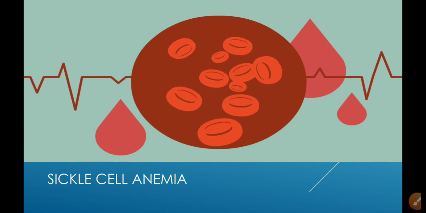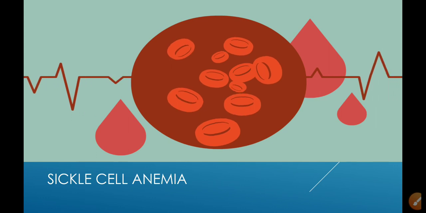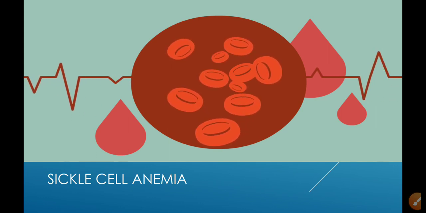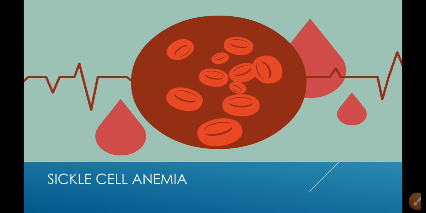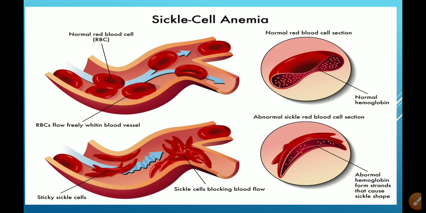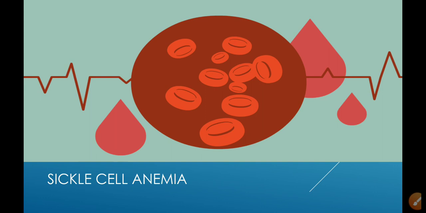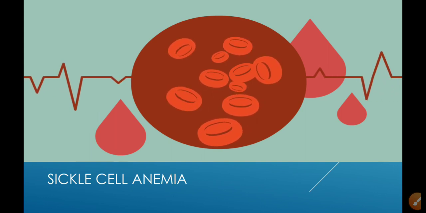Dear friends, it's sickle cell anemia. In sickle cell anemia, the shape of the RBC turns sickle shaped. A sickle is a tool used to dig soil; it looks like that. Because of that, there is an improper supply of oxygen through hemoglobin.